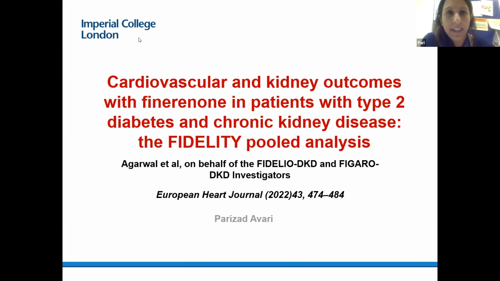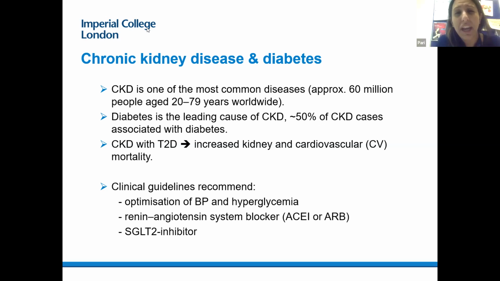I'm going to be presenting cardiovascular and kidney outcomes in people with type 2 diabetes and chronic kidney disease with Finerenone. So, chronic kidney disease and diabetes. As we know, chronic kidney disease is one of the most common diseases worldwide. There are approximately 60 million individuals worldwide aged between 20 and 79 years with CKD. And diabetes is actually one of the leading causes, with approximately 50% of chronic kidney disease cases associated with diabetes. And that in turn comes with increased kidney and cardiovascular mortality.